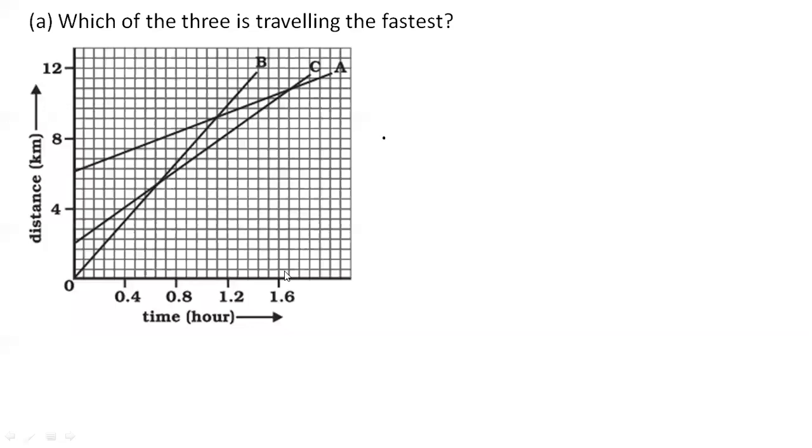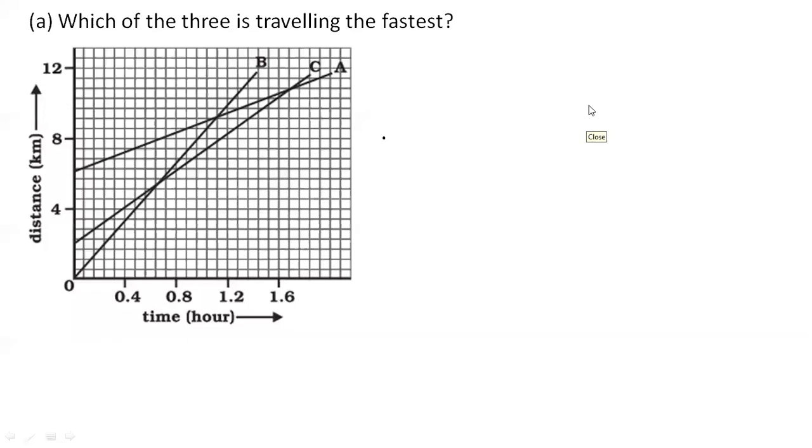We need slope. But you can see there are two ways. We already have gone through how to calculate slope. So there are two ways to calculate slope. One can be with the help of coordinates, and the other is to just check which line is near the y-axis, the end of that line. So from these three, B, C, and A, which is near to the y-axis? What do you think? Give me a response. Who is near to the y-axis if we are comparing their end points, B, C, or A?